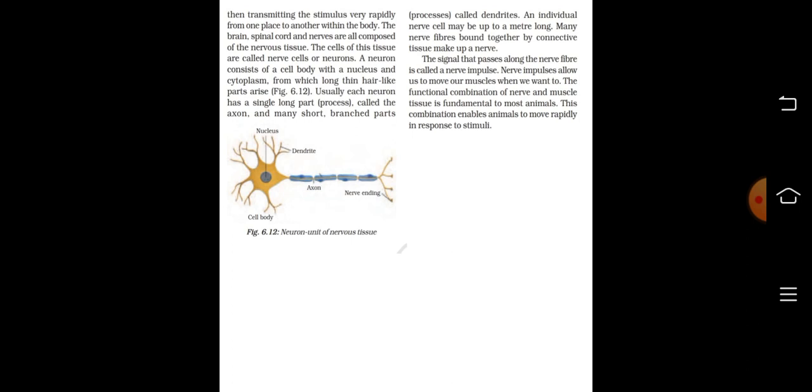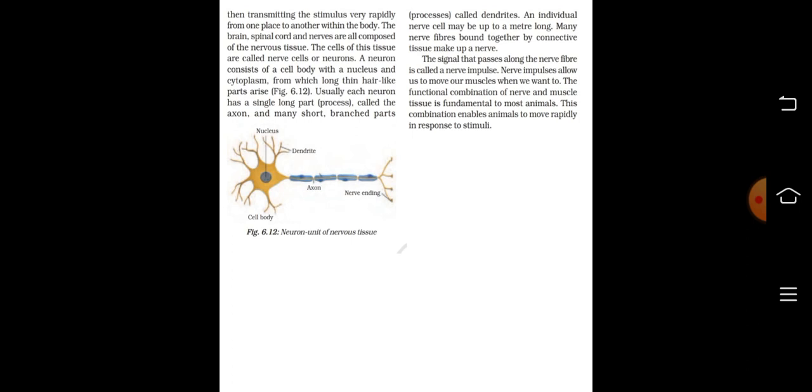A neuron consists of a cell body with a nucleus and cytoplasm from which long, thin hair like parts arise. Usually, each neuron has a single long part called the axon and many short, branched parts called dendrites. An individual nerve cell may be up to a meter long. Many nerve fibers bound together by connective tissue make up a nerve. The signal that passes along the nerve fiber is called a nerve impulse.